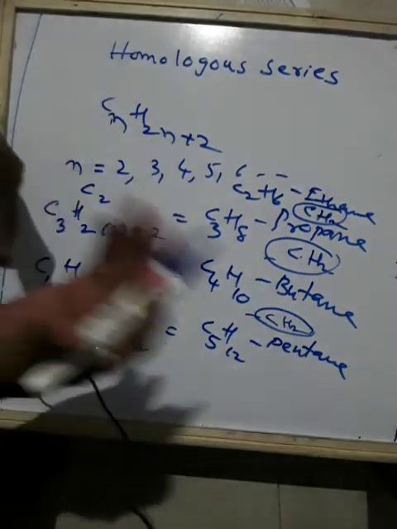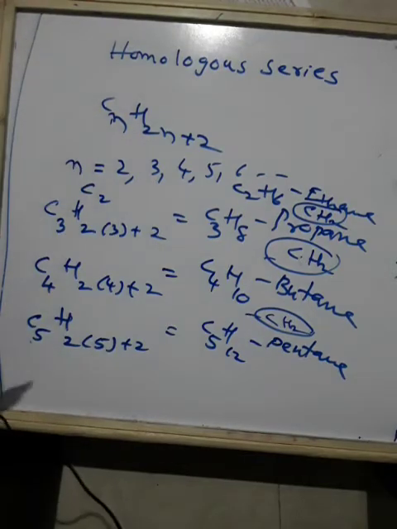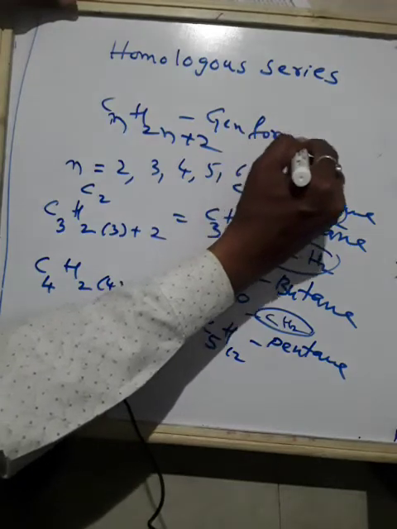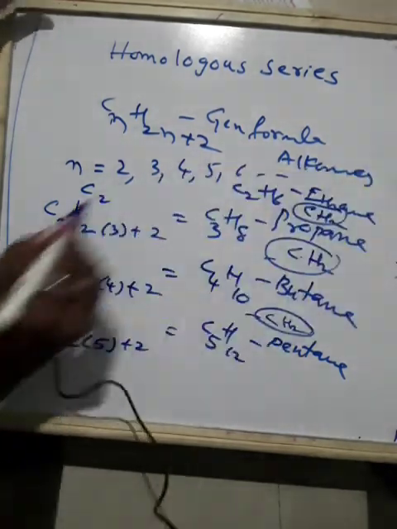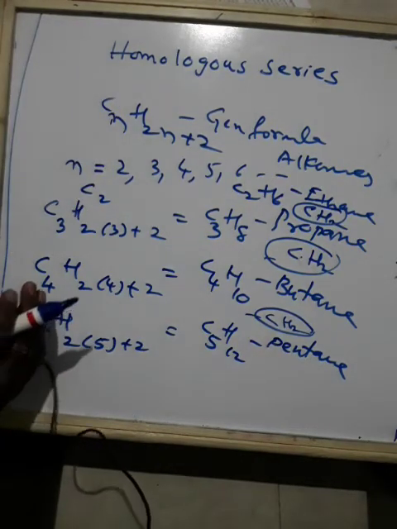And in the case of alkenes, we have already found it. This is the general formula for alkanes: CnH2n+2. Then next we go to alkynes.